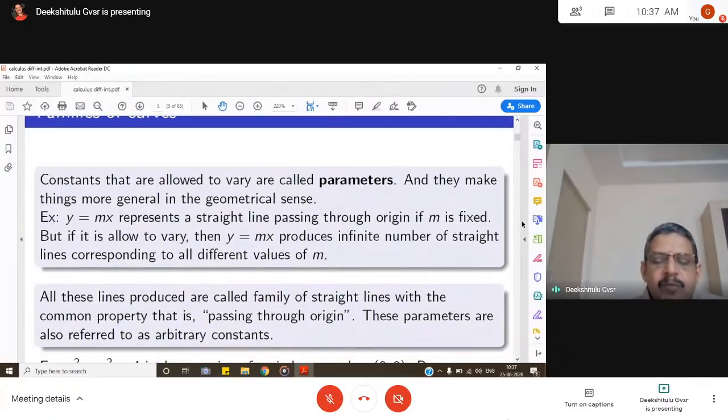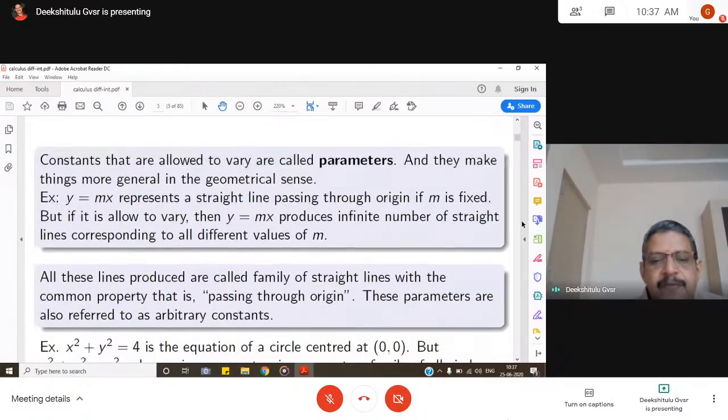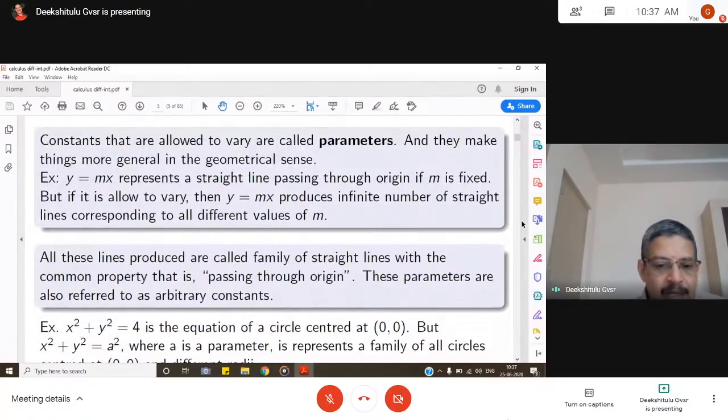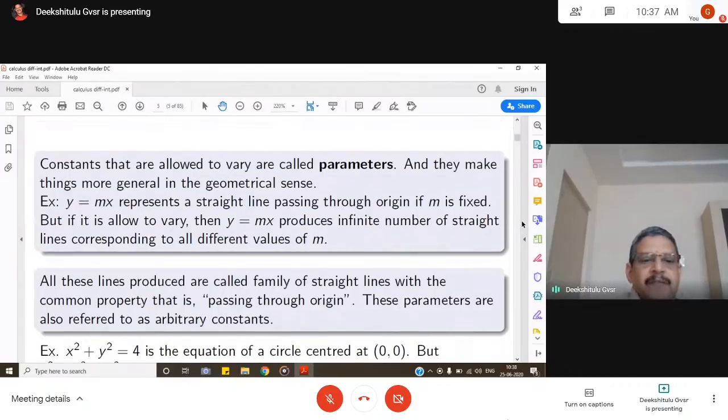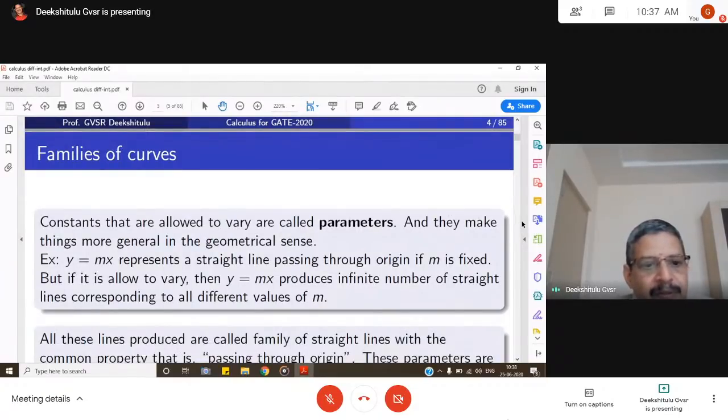One more thing: most of the students don't understand the difference between a family of curves and an equation. There is a lot of difference between these two. The family of curves is a very important concept in almost all mathematical ideas and engineering concepts also, wherein the surfaces, integral surfaces, are in fact defined by, generated by, the parameters or arbitrary constants. Let us see what we mean by a family of curves.